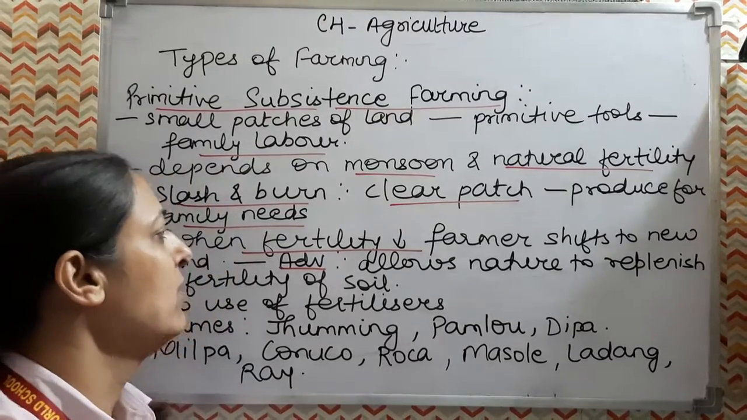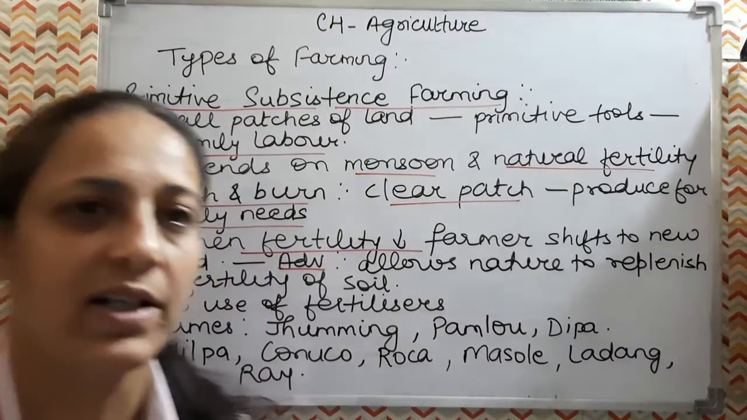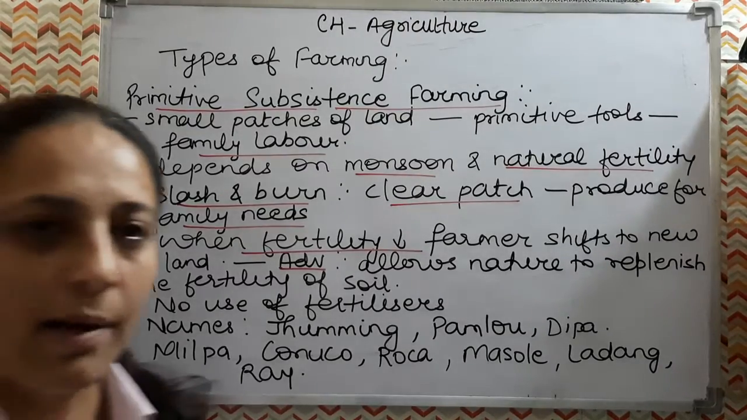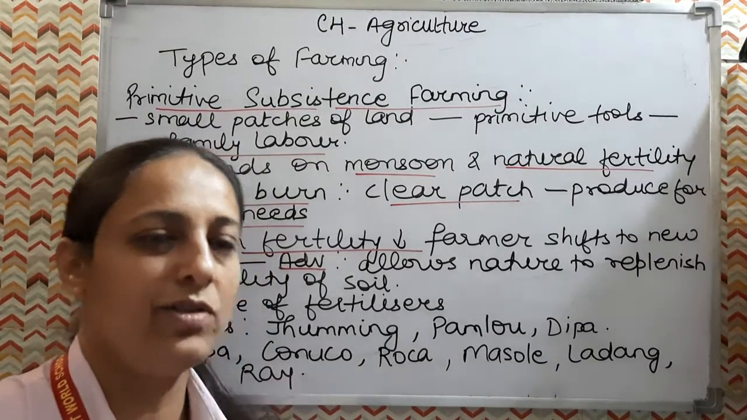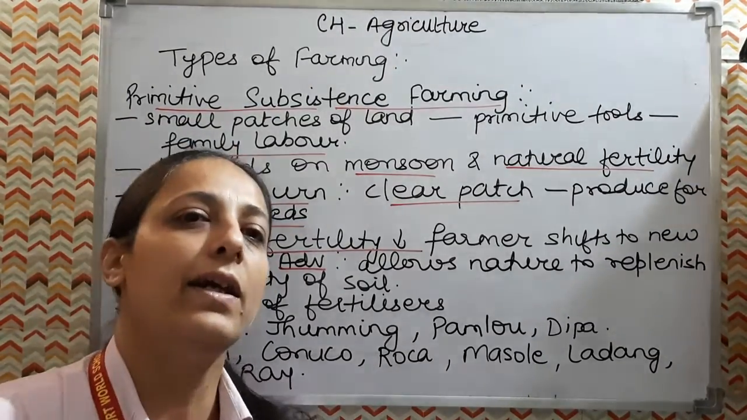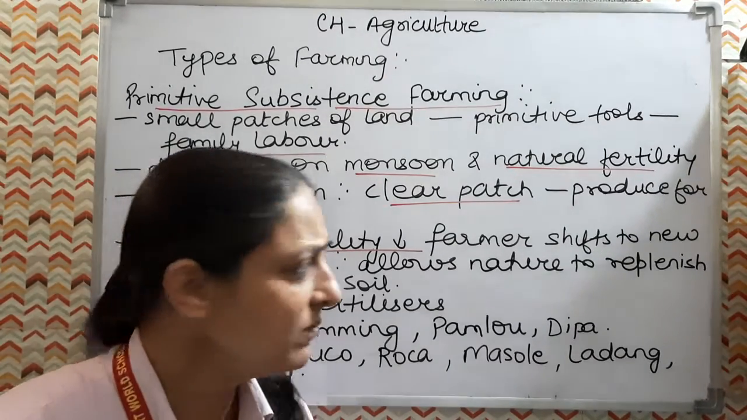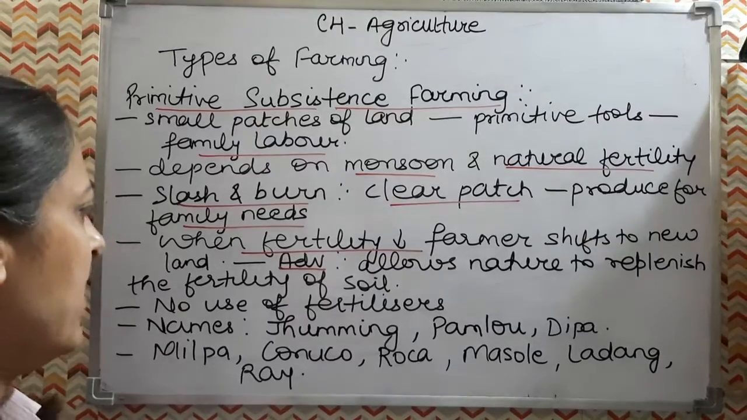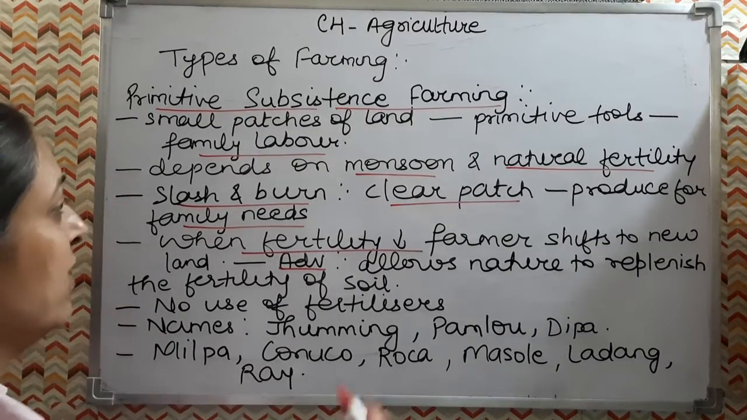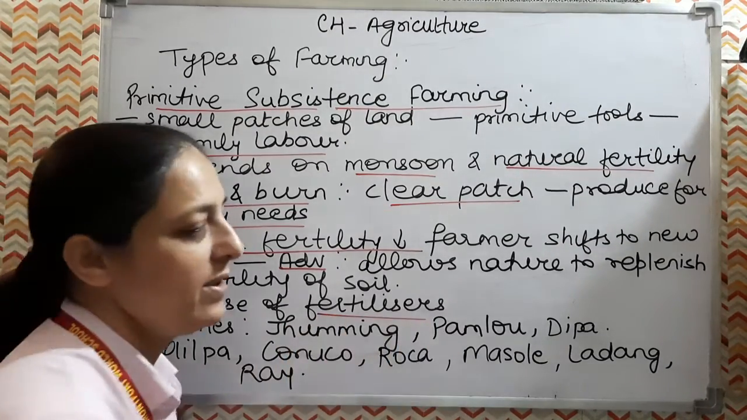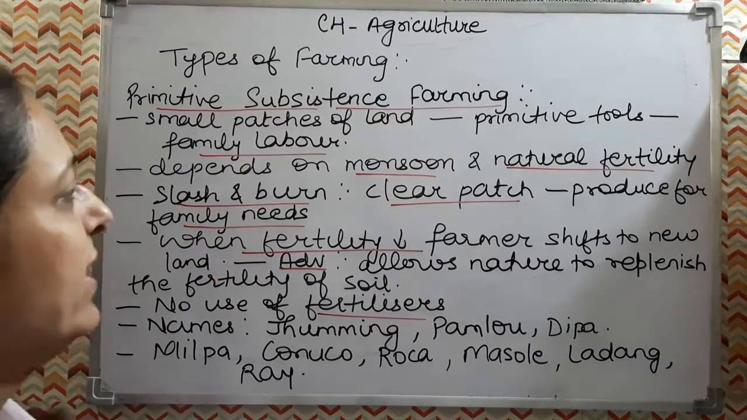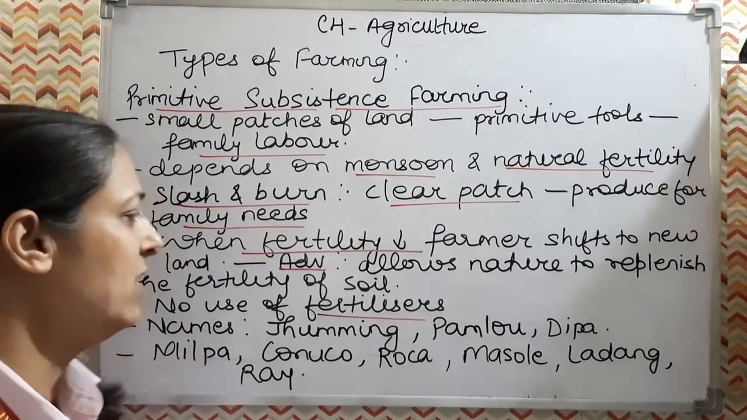And we can talk about the disadvantage also. What can be the disadvantage? A lot of deforestation is happening because of shifting cultivation, slash and burn cultivation, and then it leads to an increase in air pollution also. So these are the disadvantages. And here no use of fertilizers is being done. I told you earlier also, they depend only upon the natural fertility of the soil.